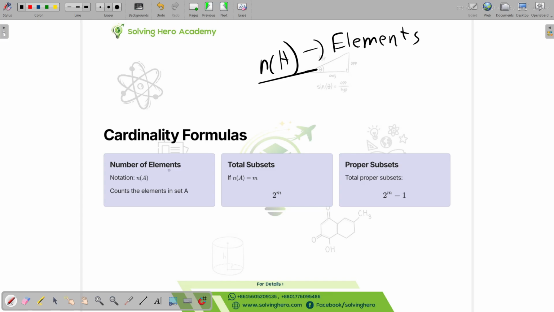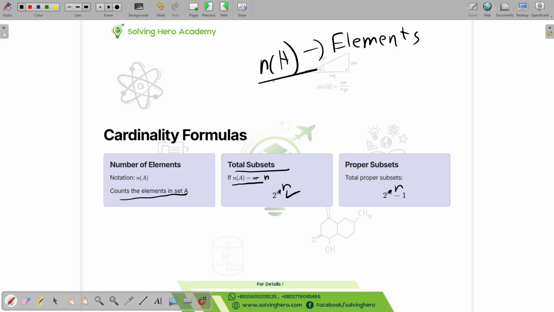Number of elements counts the elements in set A. For total subsets, if the number of elements is m, then the total amount of subsets will be 2 power m. I like to call it just n, because n means number and is simpler for me. You can call it m, it's just a personal choice.